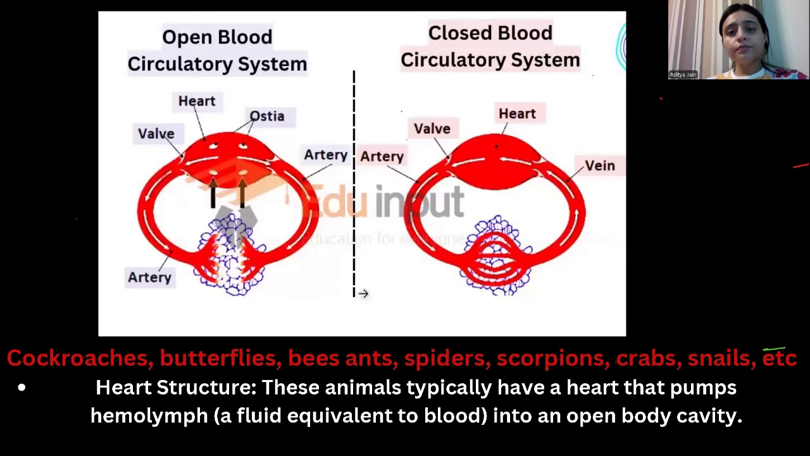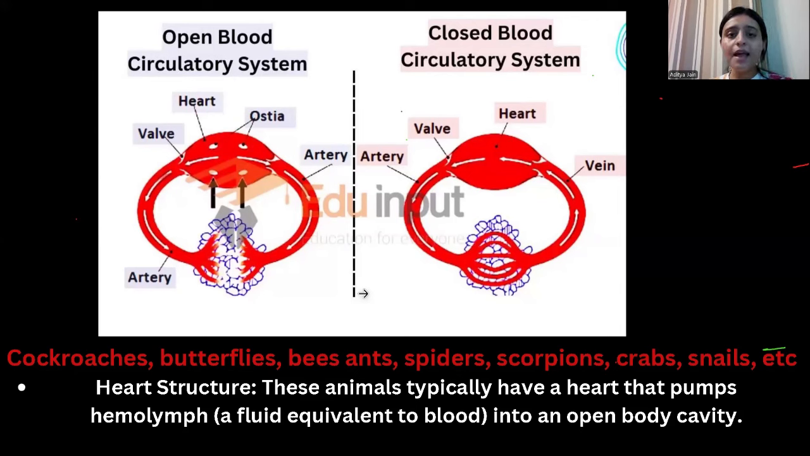Okay. So now, as I've told you that there is a closed blood circulatory system, there is also a concept known as the open blood circulatory system. Closed blood circulatory system is present in human beings, but the open blood circulatory system is present inside small insects. Cockroaches, butterflies, ants, spiders, scorpions, crabs, snails have the open blood circulatory system where there is no network of blood vessels or blood.